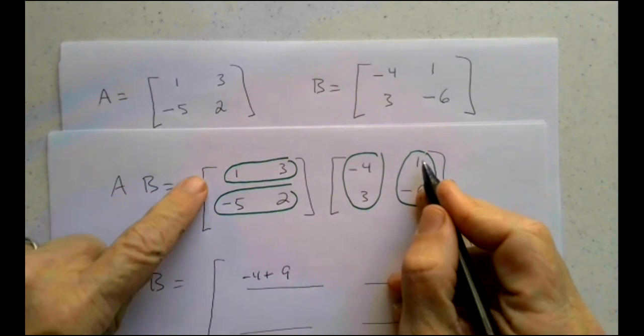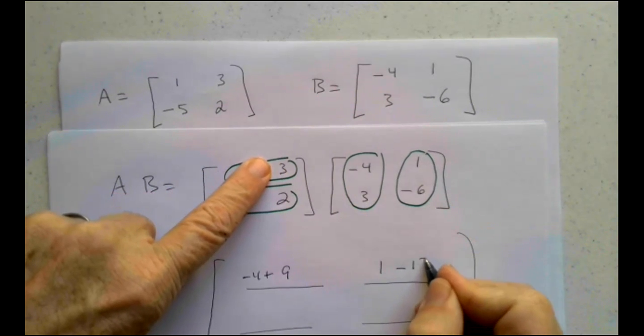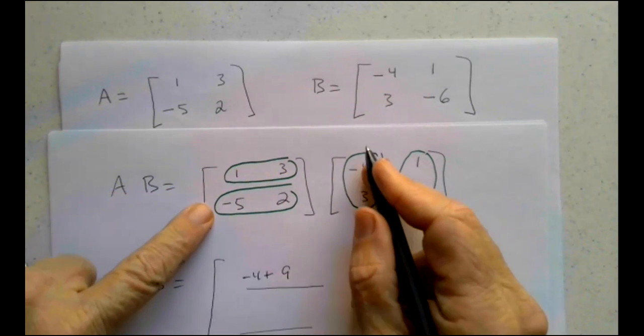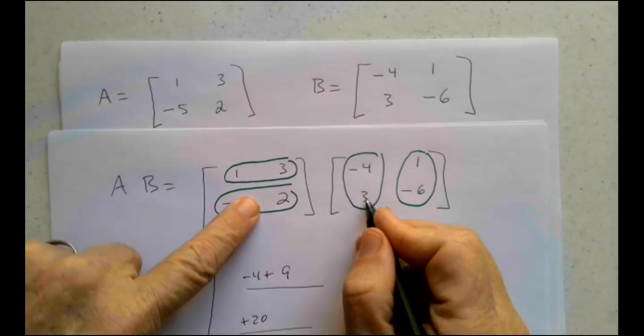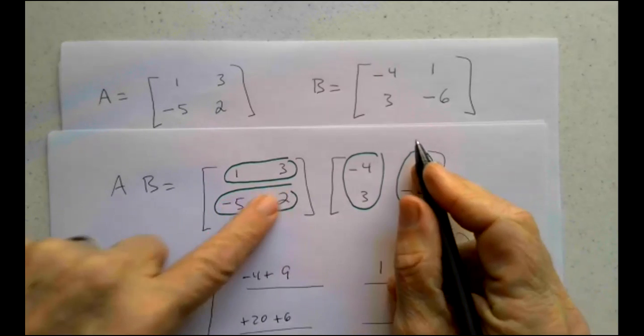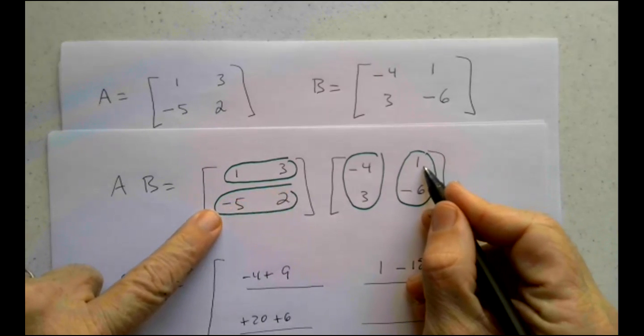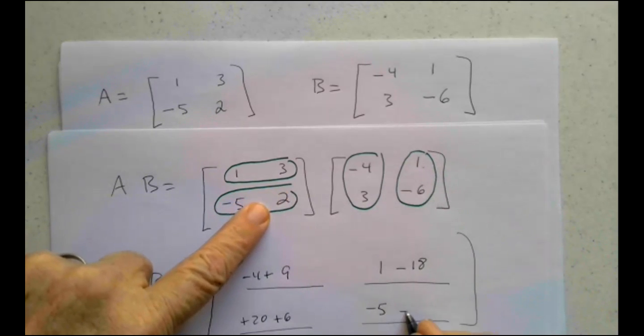First row, second column, 1 times 1 is 1. 3 times -6 is -18. Second row, first column, -5 times -4, +20. 2 times 3 is 6. Second row, second column, -5 times 1 is -5. 2 times -6 is -12.